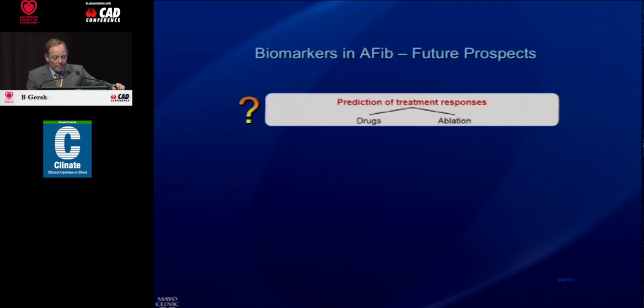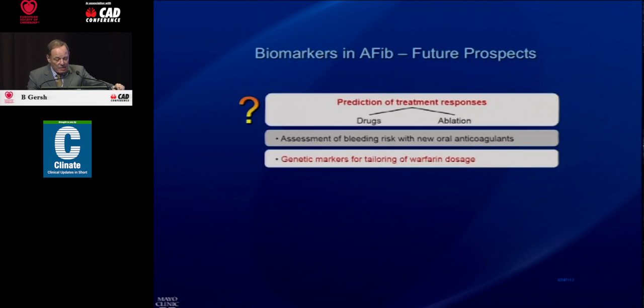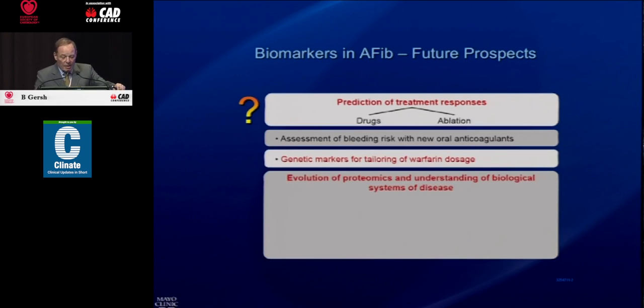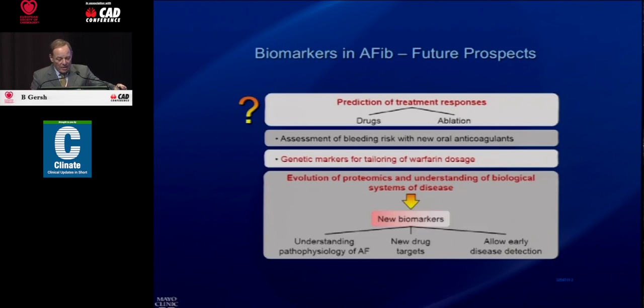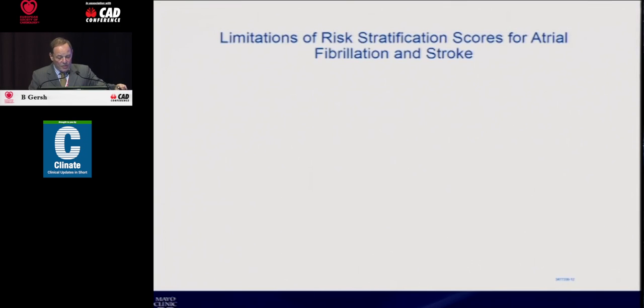So future prospects, I think the biomarkers may predict responses to drugs and ablation, assessment of bleeding risk with new oral anticoagulants, perhaps genetic markers for tailoring of the dosage of warfarin. Will they predict? I'm sure that with time, as we understand the markers and proteomics and the biological systems of disease, we'll have a much clearer idea of the pathophysiology of atrial fibrillation, new drug targets, and the allowance of early disease detection. But we really have a great deal, and that's the point of this talk, more to do to understand the pathophysiology of atrial fibrillation.